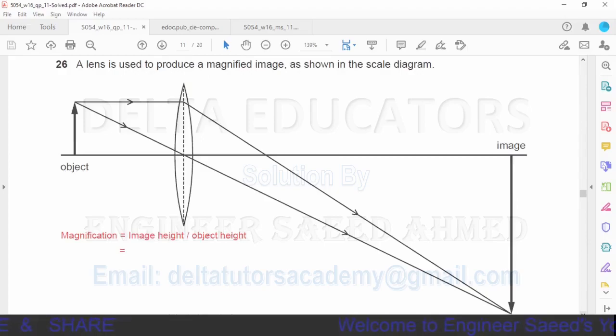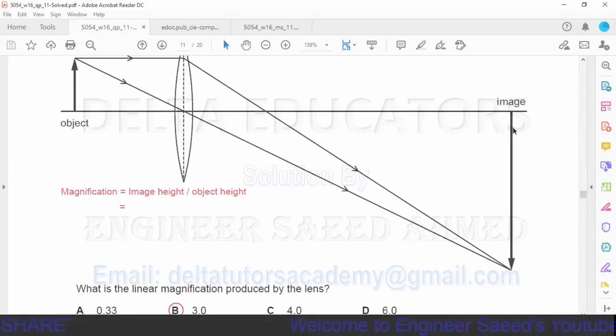Question number 26. A lens is used to produce a magnified image as shown in the scale diagram. Here is the image, and here is the object. What is the linear magnification produced by the lens?